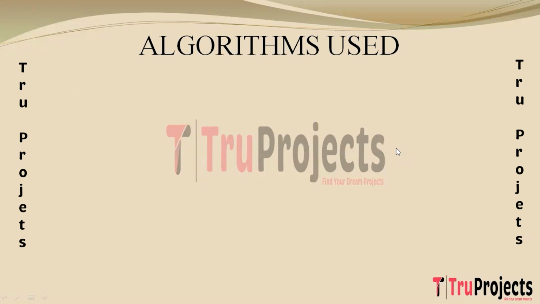Now we'll understand about the algorithms used. The first algorithm built is support vector machine, that is SVM. SVM is a classification algorithm that works by finding the optimal hyperplane that best separates different classes in the feature space. In the context of this project, SVM is used to classify news articles into either a threat or no threat category based on the features extracted from the text. SVM aims to maximize the margin between classes, making it effective in handling complex decision boundaries.